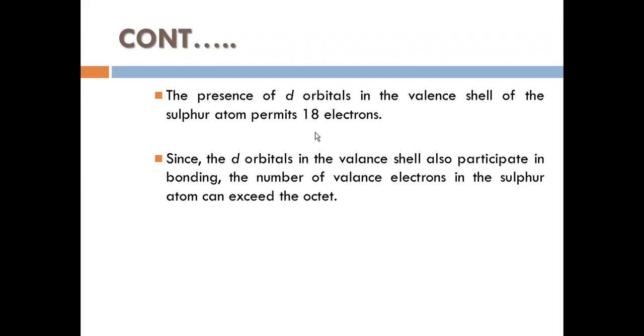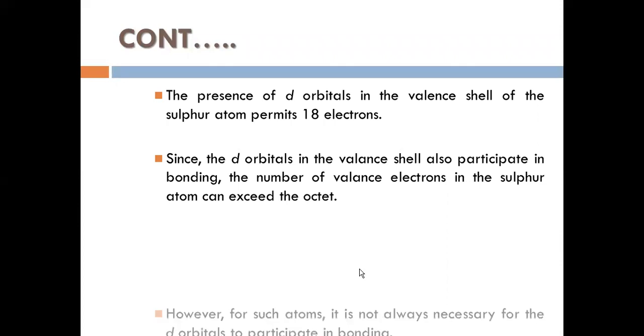So the sulfur, or whatever third period element, is able to exceed 8 up to 18. Why? Here the d orbitals also will undergo bonding.